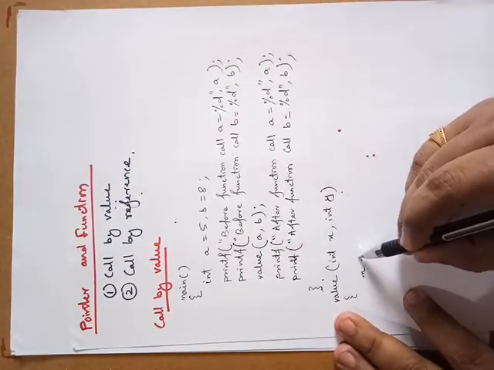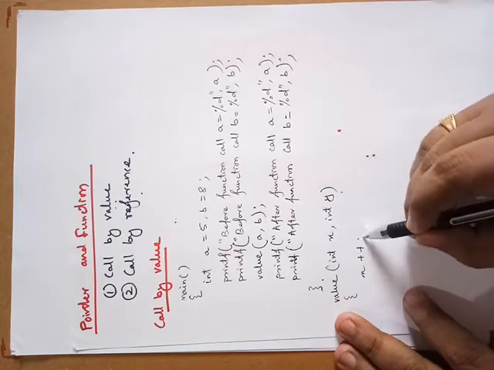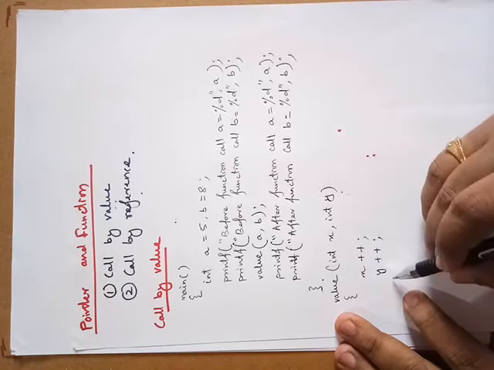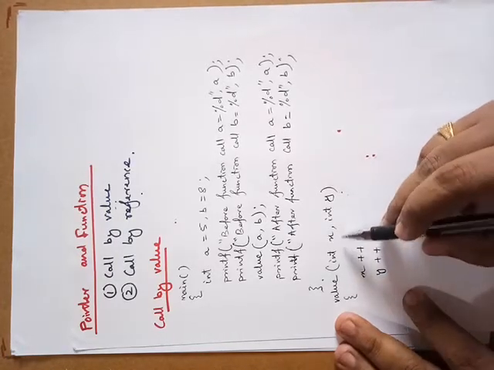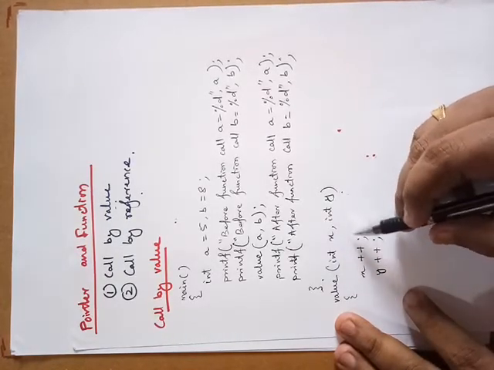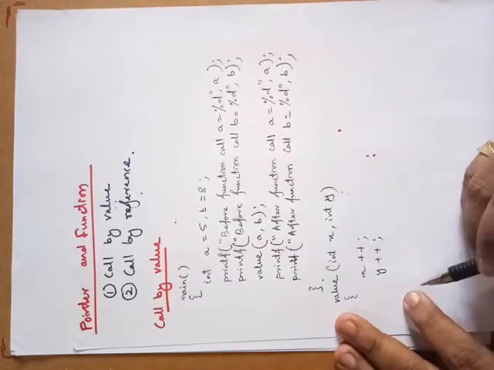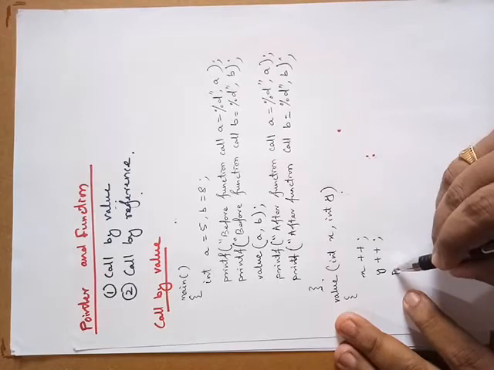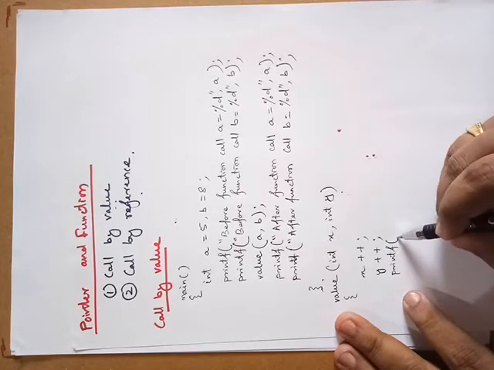So I'm incrementing by 1, x plus plus and similarly y plus plus, and we'll print the values of x and y to check whether their values are changing after the function call or not. Now I am printing the values, printf.